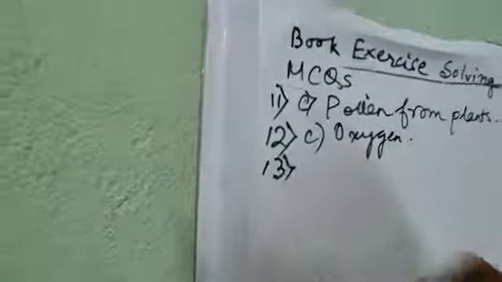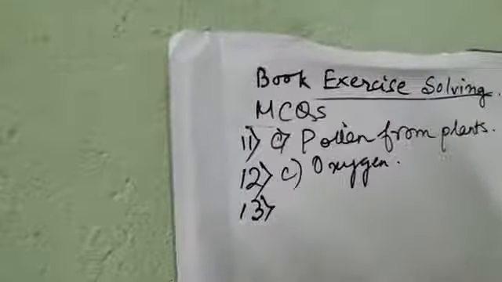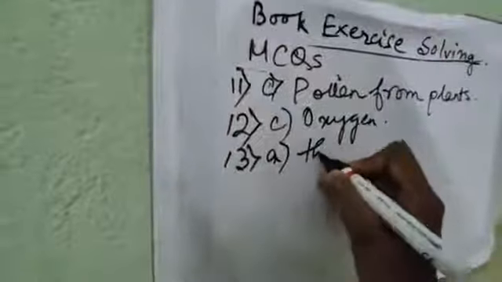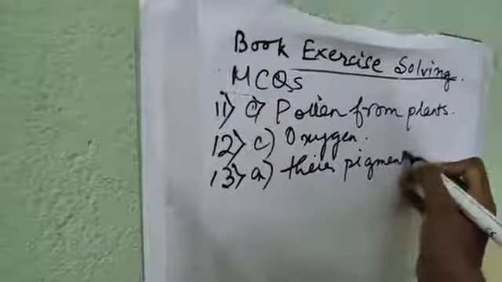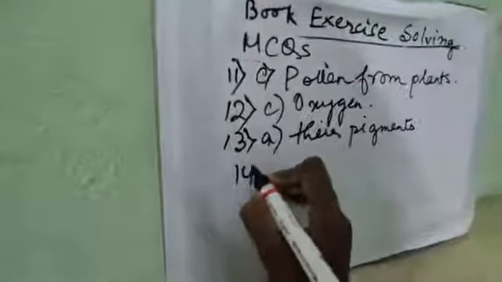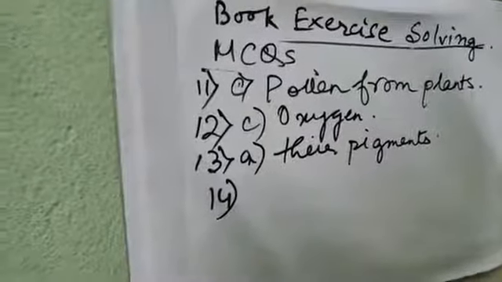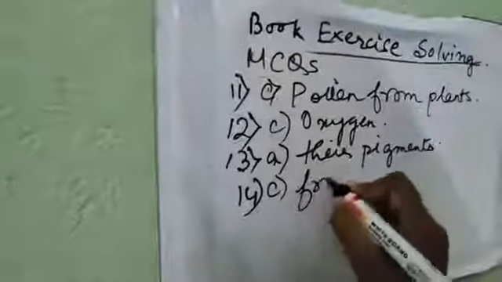Number 13, algal blooms impart a distinct color to water due to, option A, their pigments. Number 14, eutrophication is often seen in, option C, freshwater lakes.